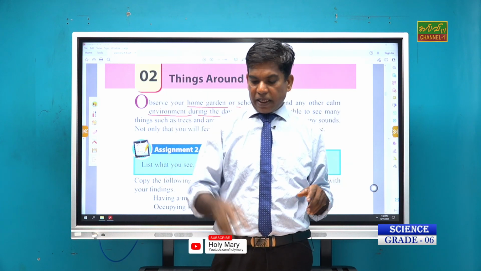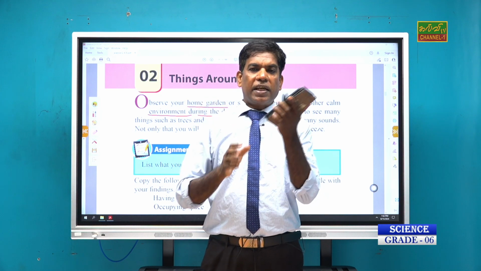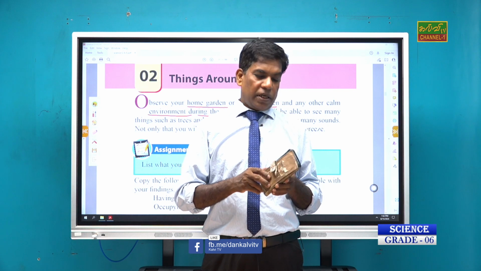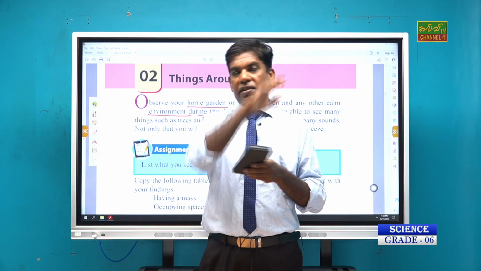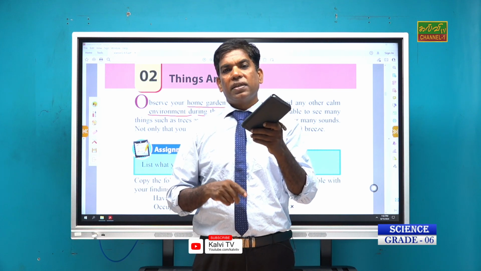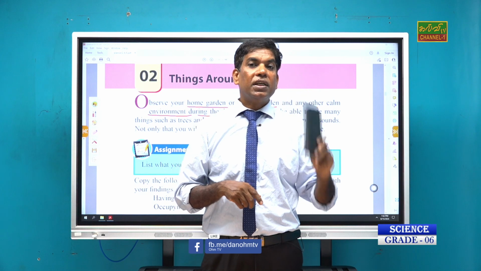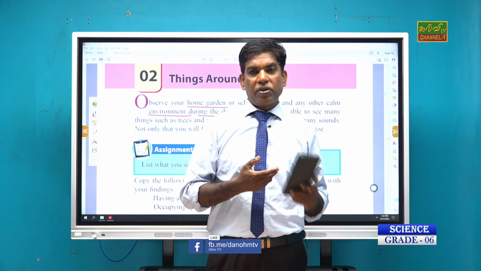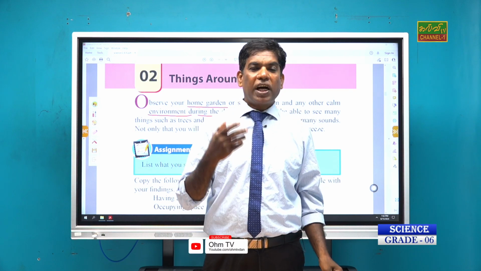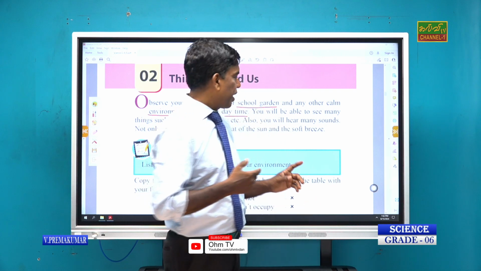If you take, say, such as here, I have this phone. It has a certain weight. It has a certain volume, so it can occupy space. Here this is an empty space. Now when I keep it here, it can occupy this area. So things occupy space because of the volume, and they have mass. So we are going to study the things around us, right? Okay.